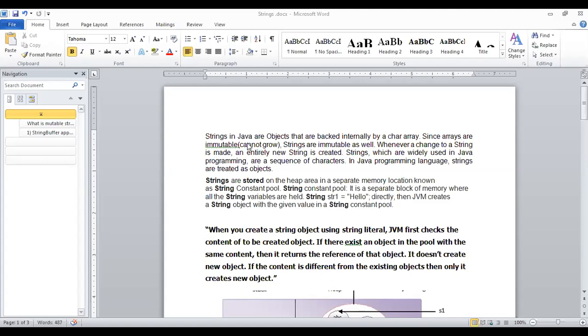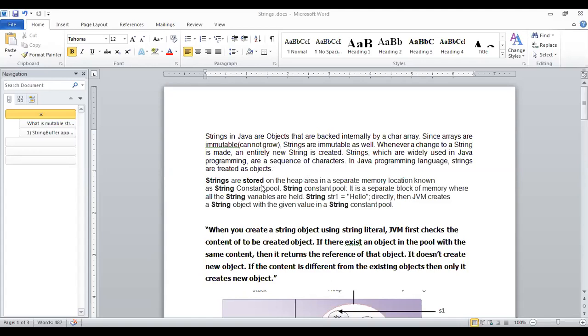Majorly, immutable objects are thread safe. If you are working in a multi-threaded environment, where multiple threads are using a single object, it is always better to have immutable objects. String is always an immutable object, so it is always thread safe. So as far as thread safety is concerned, we can go for a string. When we say a set of characters, it is backed by a character array. Compared to C or C++, in Java we consider a string as an object.